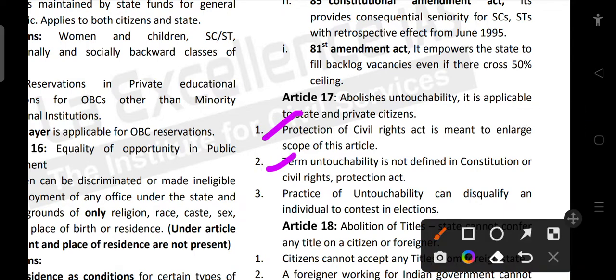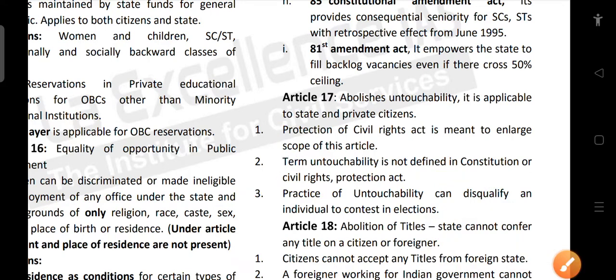The term untouchability is not defined in the Constitution or the Protection of Civil Rights Act. So this can be asked. Was the term untouchability defined in the Constitution? No, it's not defined. Then, practice of untouchability can disqualify an individual to contest in election. So this is a big crime.